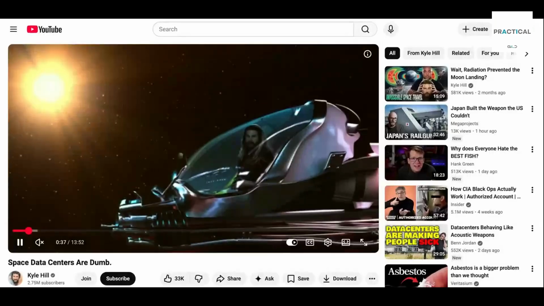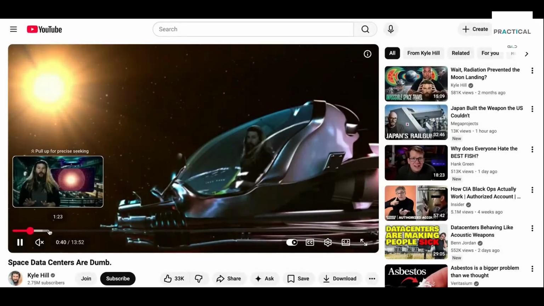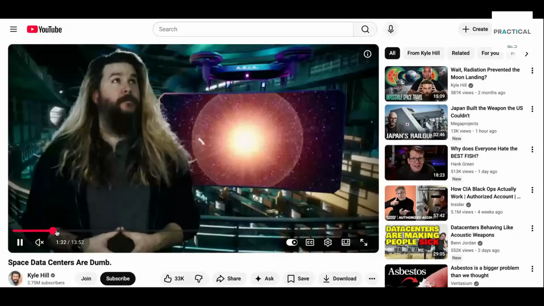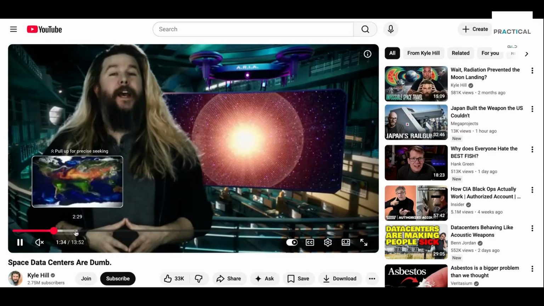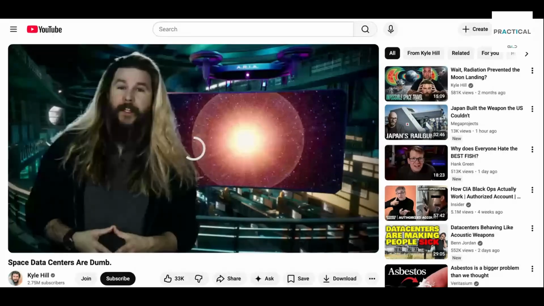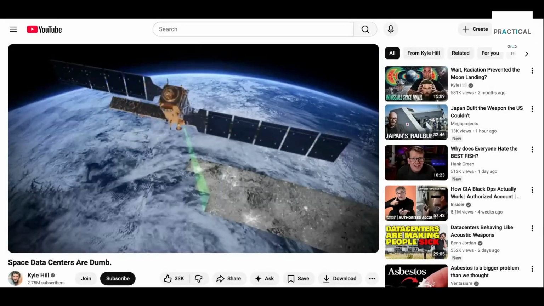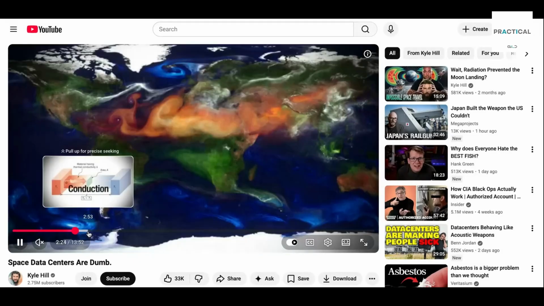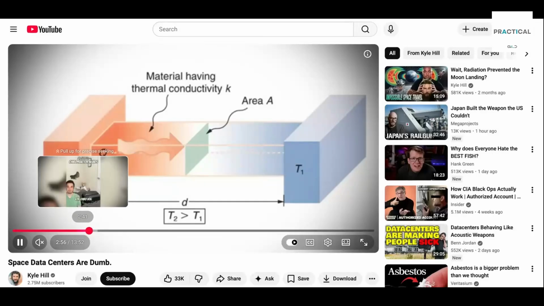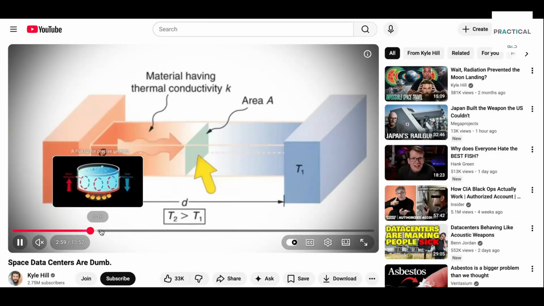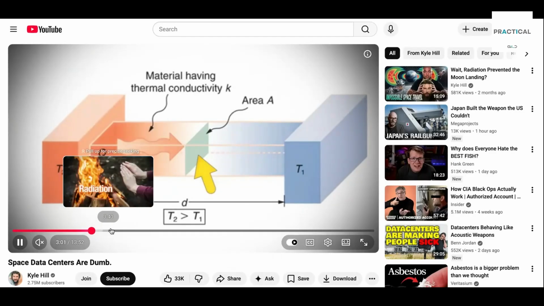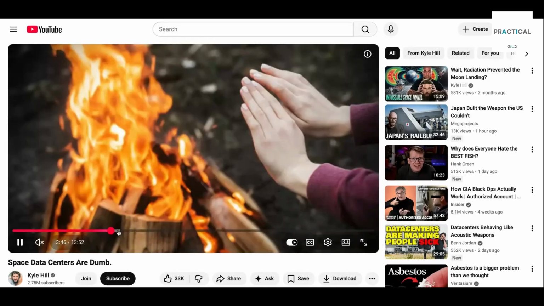Well, the physics of how you cool things is really hard. When you think about a data center, a typical AI data center will consume several million gallons of water every day just to cool the hardware. If you go back to high school physics, things cool because of conduction, some physical thing like water or air moving the energy from the hot thing to a cooler space. In space, there is no air and there's no water. So it doesn't matter if you have a water block on your GPU going to a radiator. There's nothing passing through the radiator to remove the heat. So you're just going to keep heating up the radiator, and it's not going to do anything.